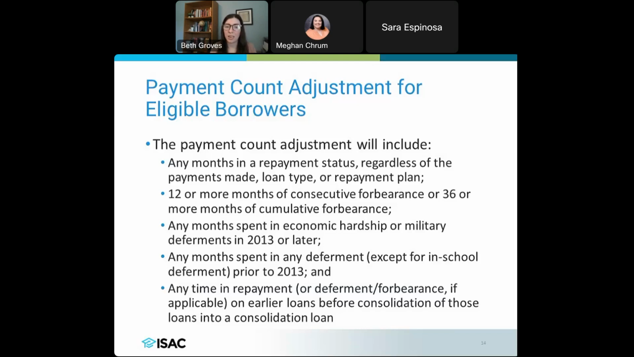That is something that has not changed. So in-school deferment still will not be eligible for this account adjustment. If somebody has been in repayment, deferment, forbearance, again, the ones that qualify here, on their loans before they consolidated those loans into a consolidation loan, those are also going to count toward this account adjustment. So lots of different options that are now going to be considered to get borrowers closer to that 2025 year